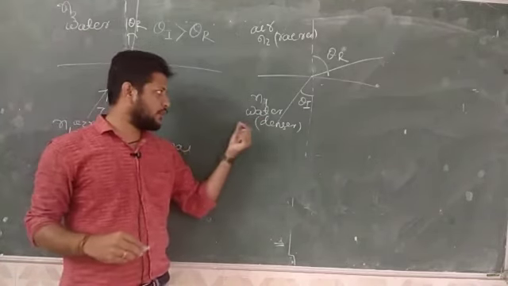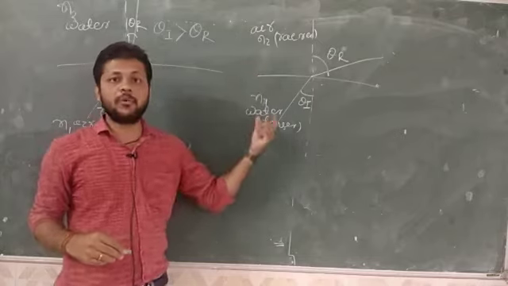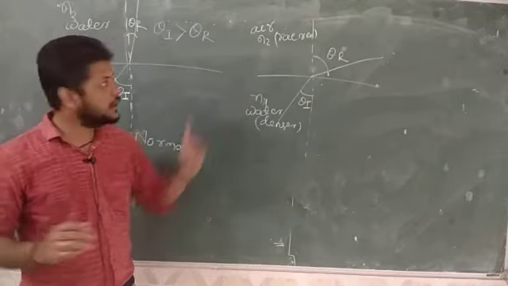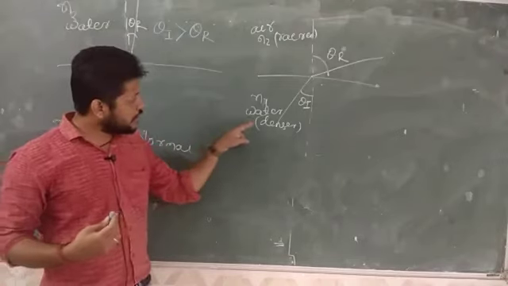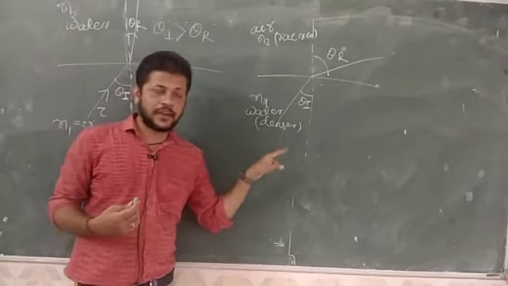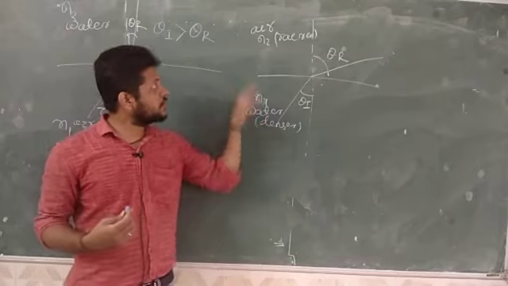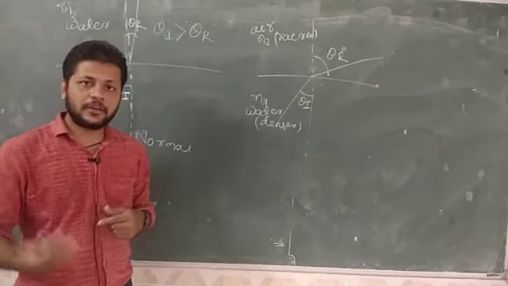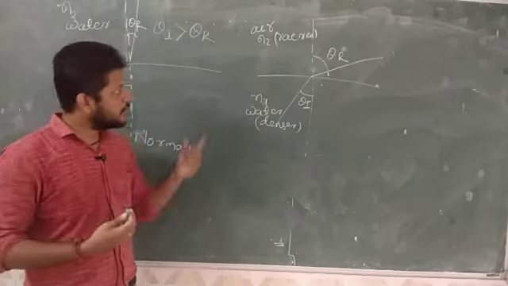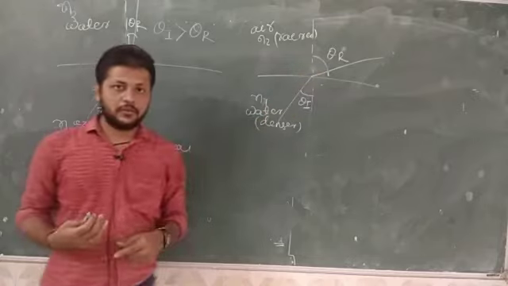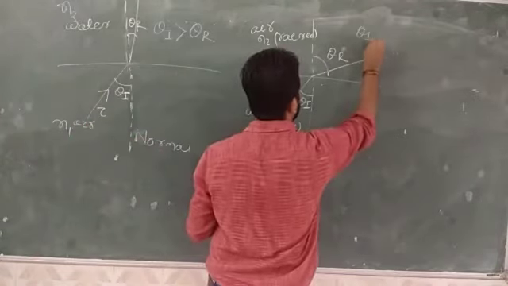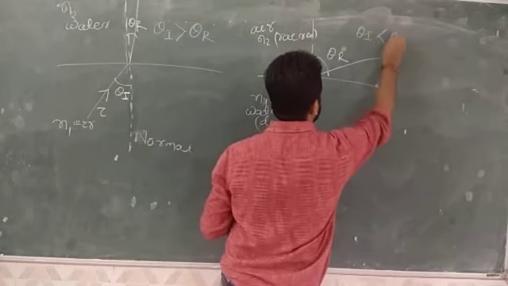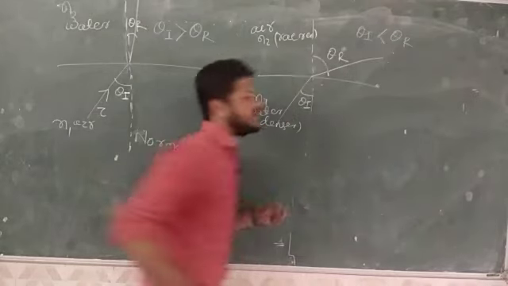Similarly, you can observe here when electromagnetic waves travel from a denser to a rarer medium, that is from water to air. Water has the higher refractive index, 1.33, and air has the least refractive index, 1. So when an electromagnetic wave travels from a denser to a rarer medium, from higher refractive index to lower refractive index, it bends away from the normal. Here we can observe that theta I, the angle of incidence, is less than the angle of refraction.